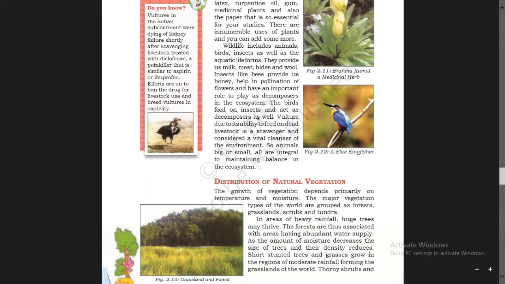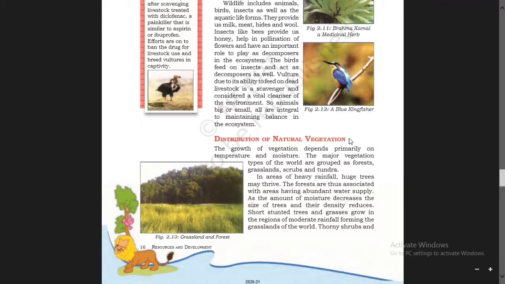Vulture, due to its ability to feed on dead livestock, is a scavenger and considered a vital cleanser of the environment, which can clean our environment. So animals, big or small, all are integral to maintaining balance in the ecosystem. They are helpful to maintain balance in our ecosystem, balancing everything.